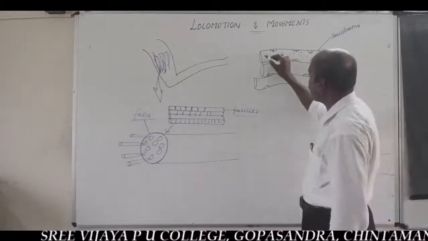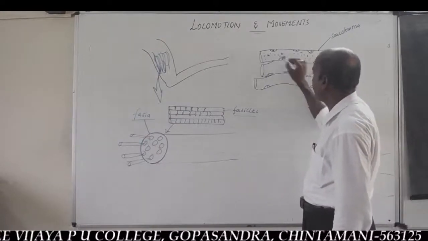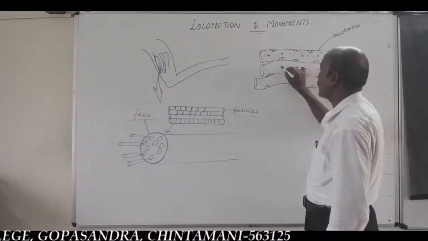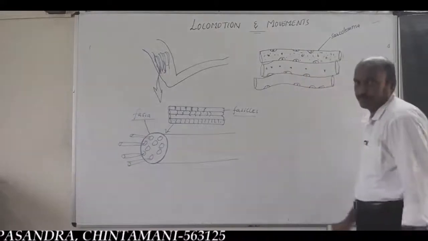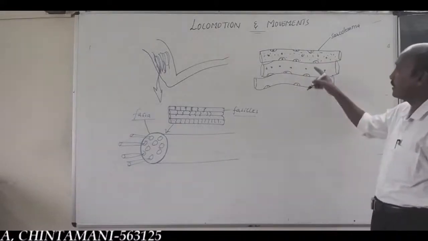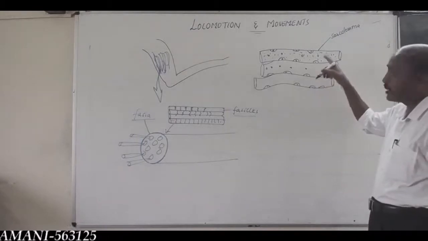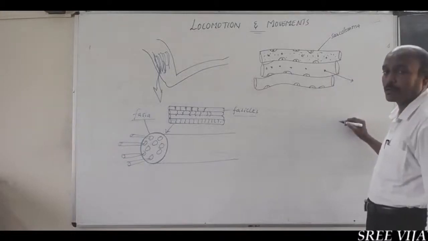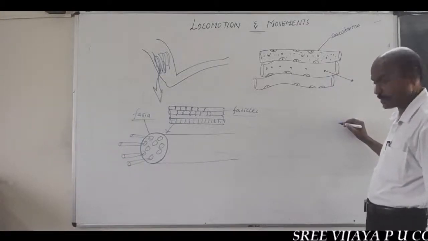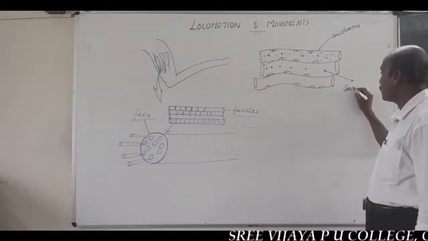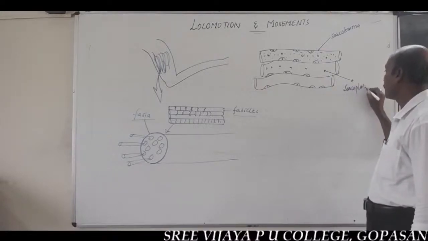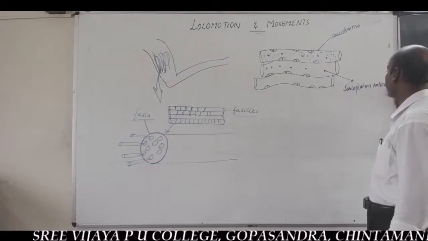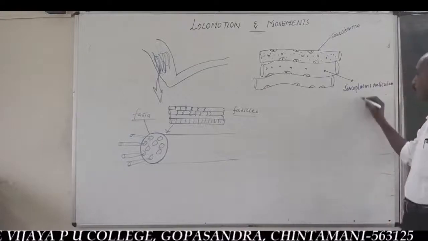And in the sarcoplasm, very important, there are many endoplasmic reticulum, that is one type of cell organelle. You should remember this statement. In the sarcoplasm, the endoplasmic reticulum cell organelles are called sarcoplasmic reticulum.